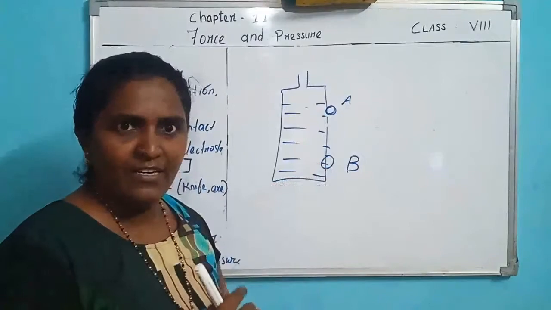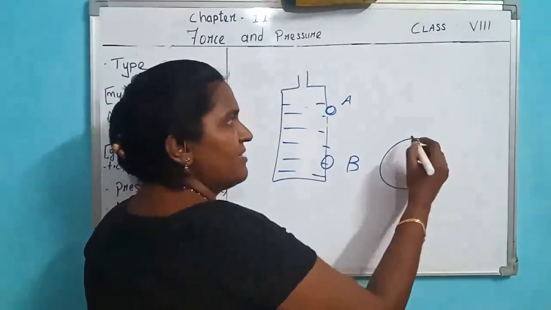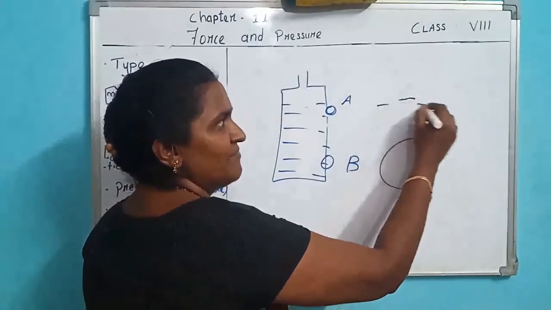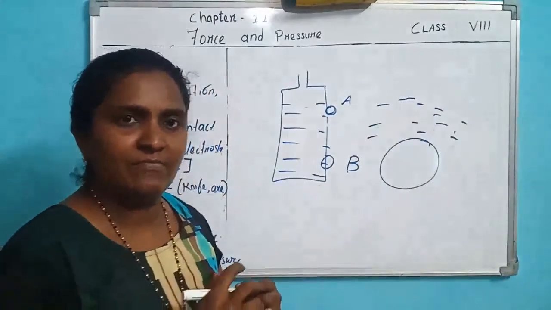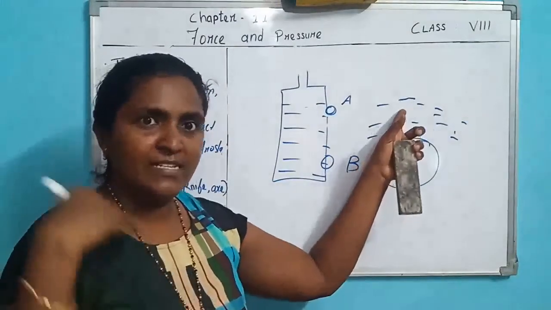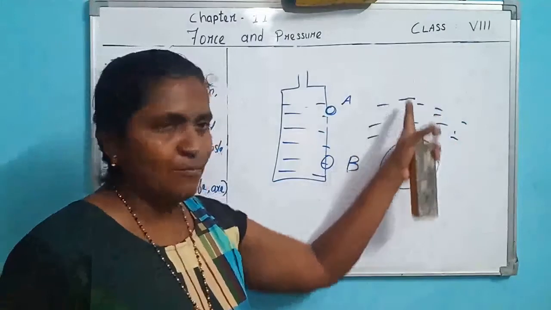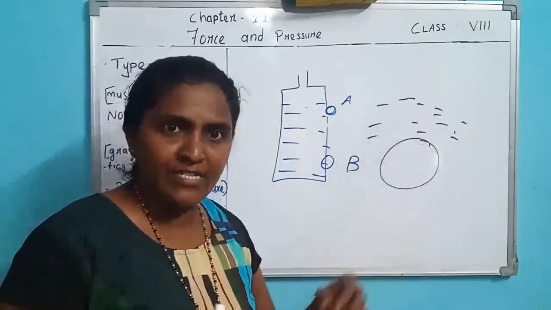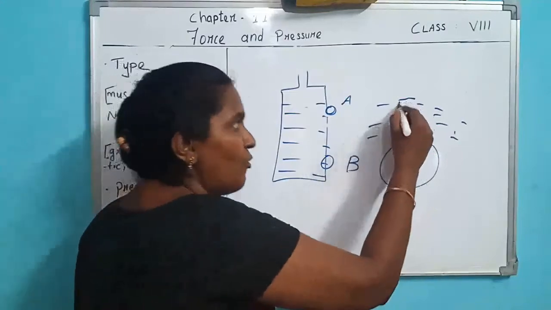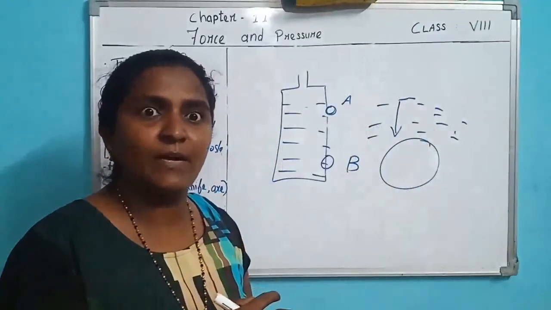In the same way, air also exerts pressure. On the earth, the troposphere is there, and in this area air is filled. Then there is the stratosphere. Like this, the atmosphere is divided into 5 layers, and in this area there is air pressure. As we go down the level, air pressure will be more.